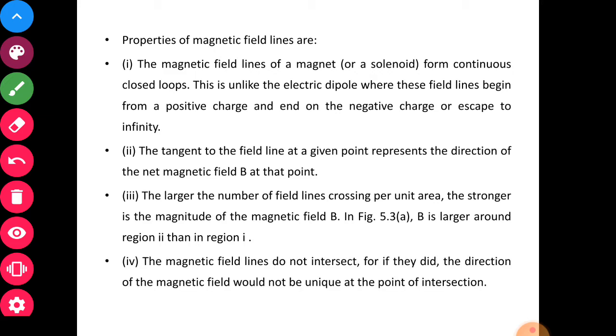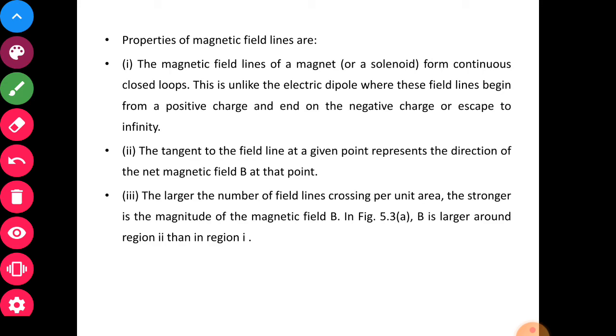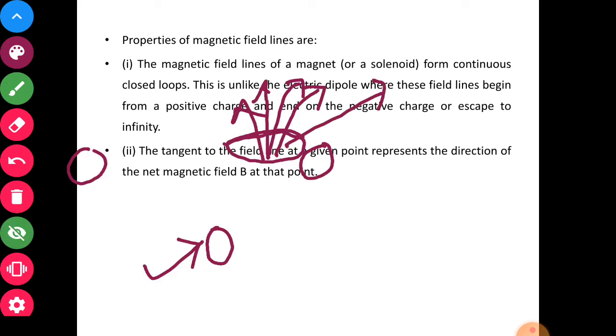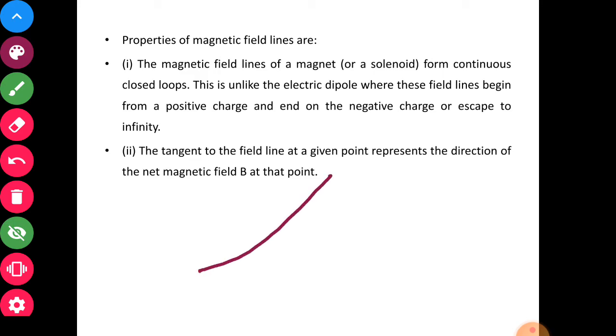The magnetic field lines do not intersect. This also we have understood when we considered the electric field lines. If two field lines are intersecting, then what will happen? Say for example you have two field lines this way, one field line and the other field line in this direction, and both are intersecting.